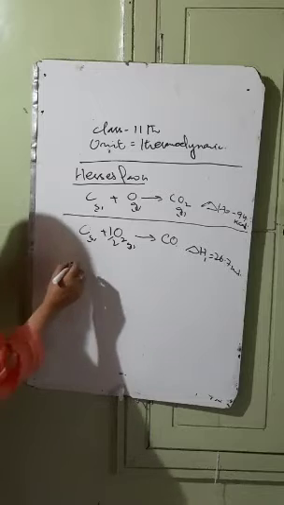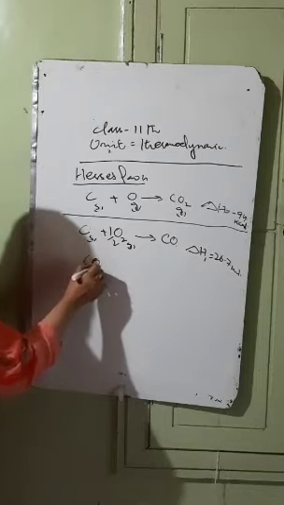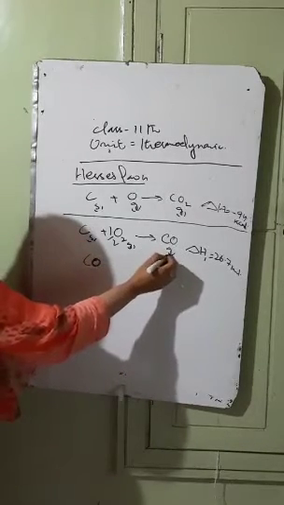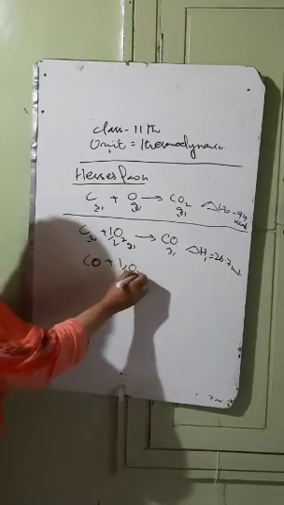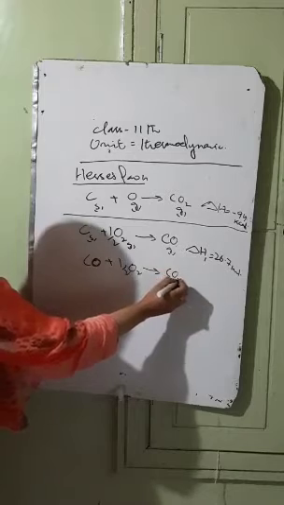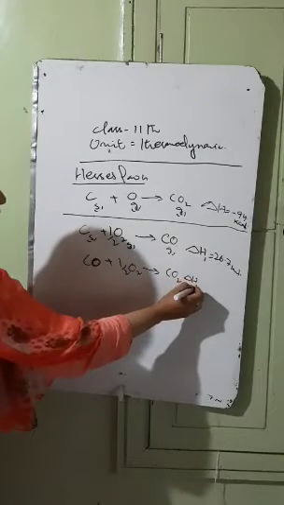And we have the carbon monoxide that will again react with oxygen and it results the formation of the carbon dioxide and the delta H2